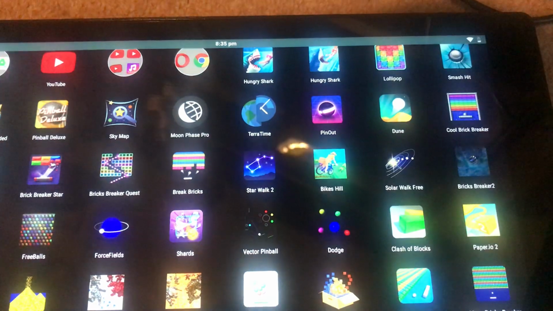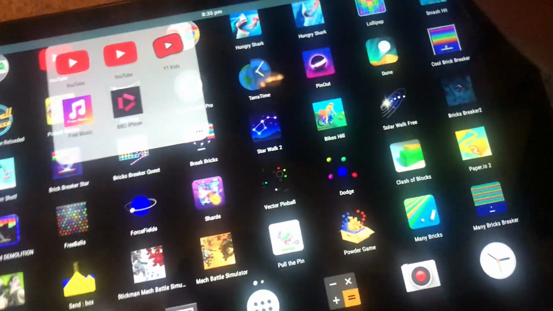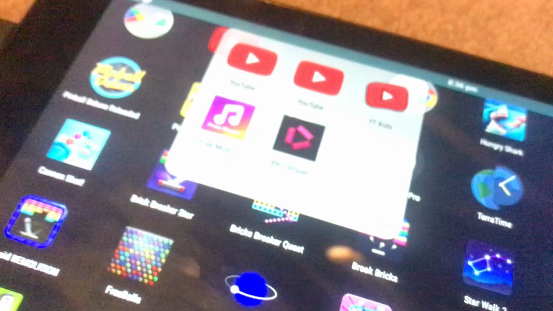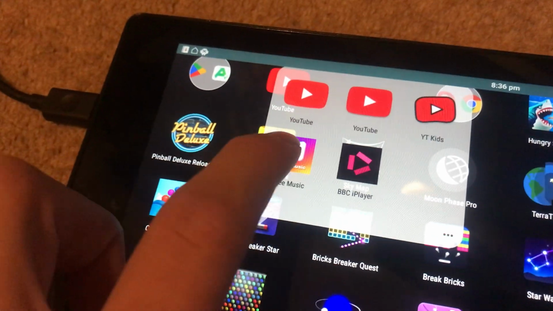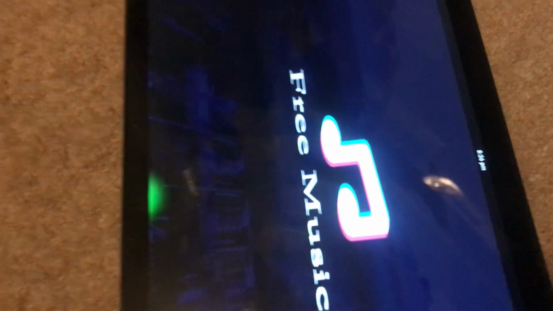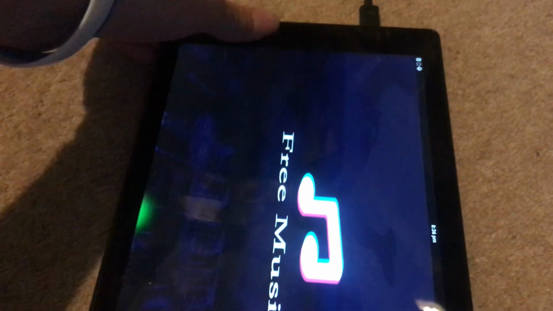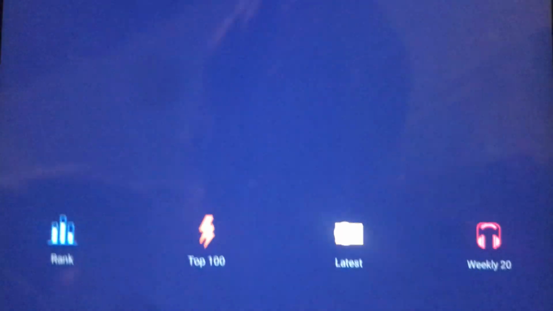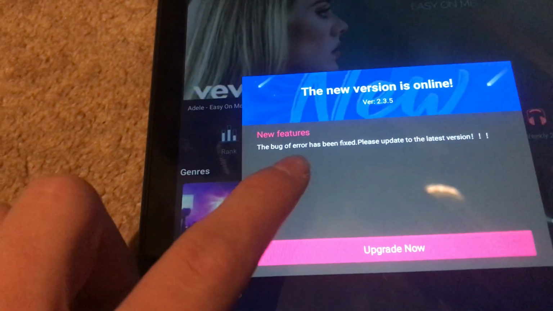Anyways, the last alternative is music apps. There are music apps on the Google Play Store right now that are available for Android 5. The best one I'd like to show you is the app called Free Music, which is available on Google Play. And also, it's not just a music app, it can actually play YouTube videos too, which is the good news. Also, it looks like the TikTok icon, but modified a bit. The bug there has been fixed.